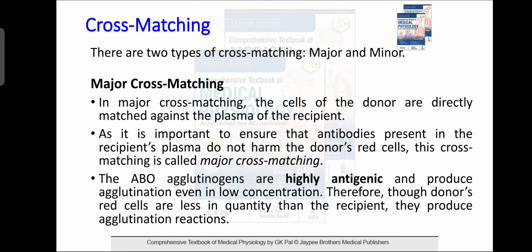So there are two types of cross matching, major and minor cross matching. What happens in major cross matching? In major cross matching, the cells of the donor are directly matched against the plasma of the recipient. It is important to ensure that antibodies present in the recipient's plasma do not harm the donor's red cells. This is called major cross matching.